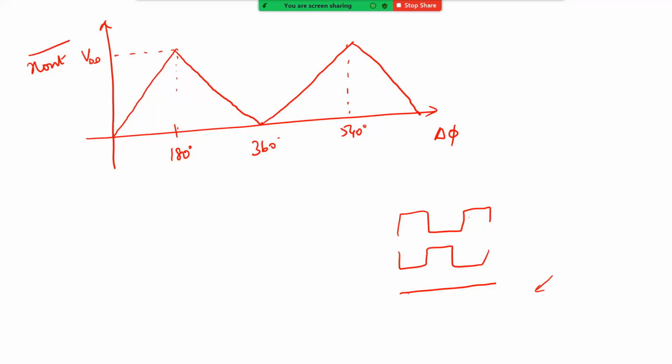All right. Now let us also look at the other question. What if x1 of t and x2 of t are not of the same frequency? Till now what we saw is x1 and x2 are the same frequency, only there is a phase difference. Okay. So let me give you an example of x1 and x2 being of different frequencies and different phases.